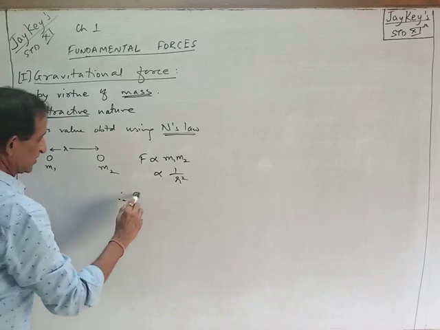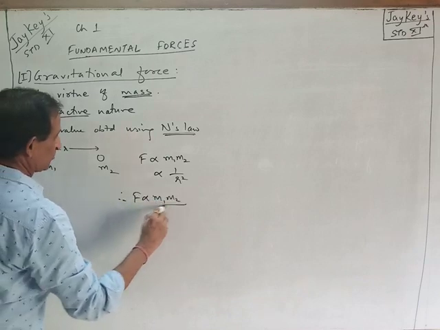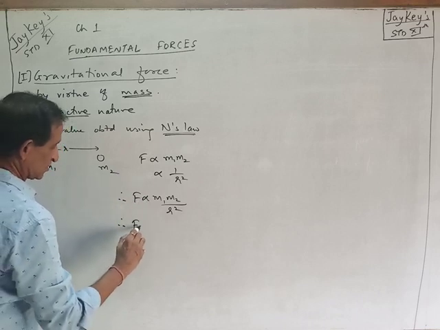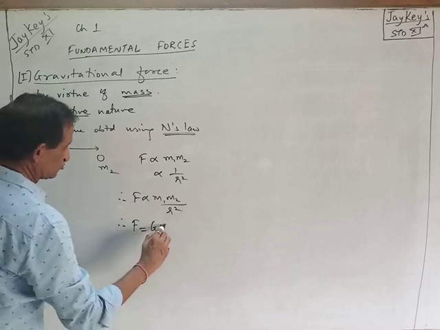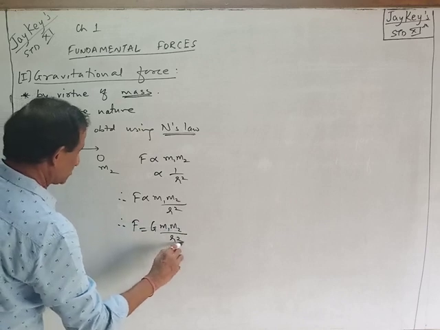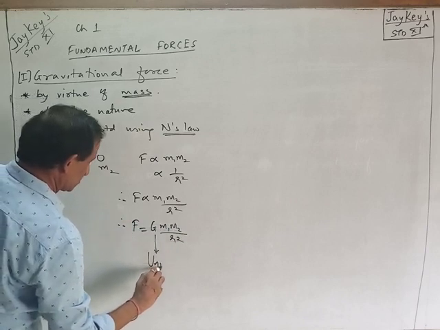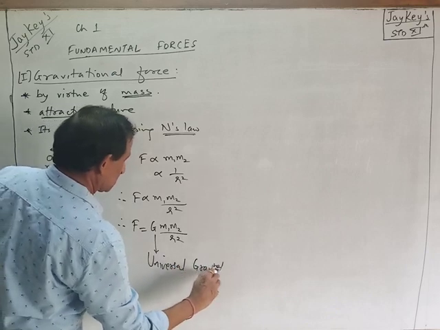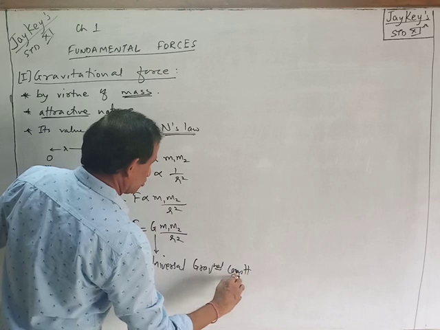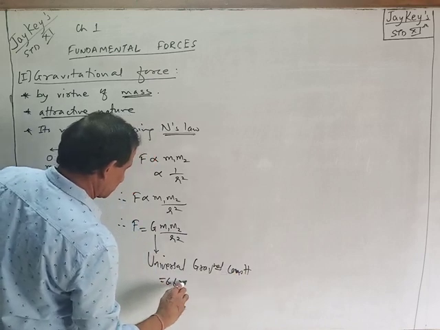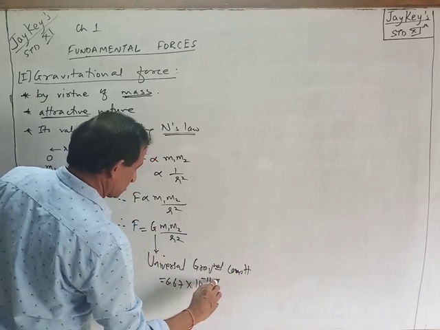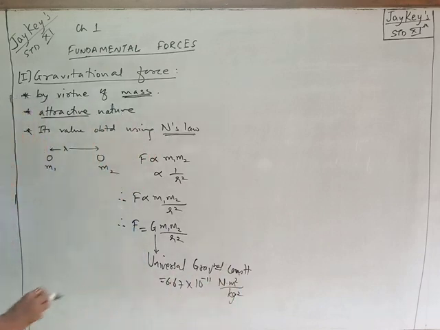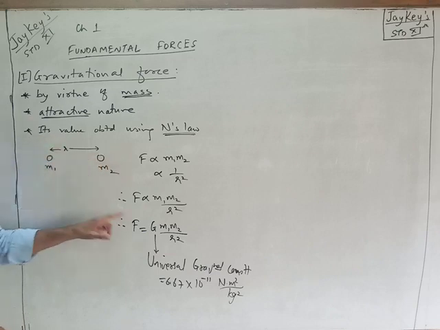Combining these two, what we get is F proportional to m1 m2 upon r square, and to remove this proportionality we put a constant, and as a constant you very well know that we use G, where G is called the universal gravitational constant, whose value is 6.67 into 10 raised to minus 11 Newton meter square upon kg square. That's its unit.